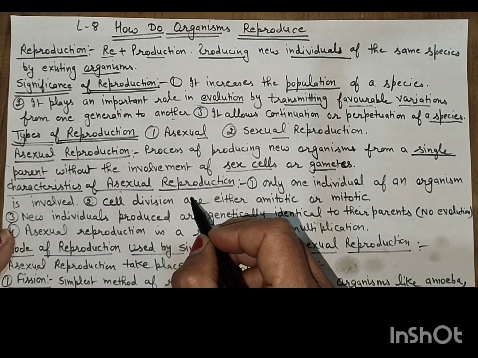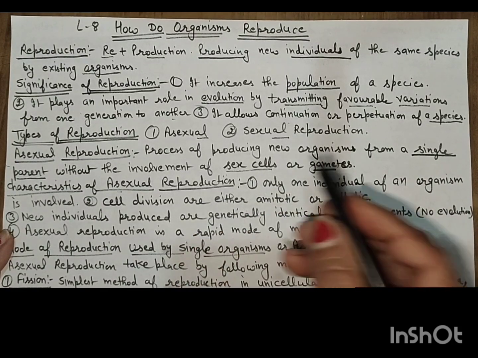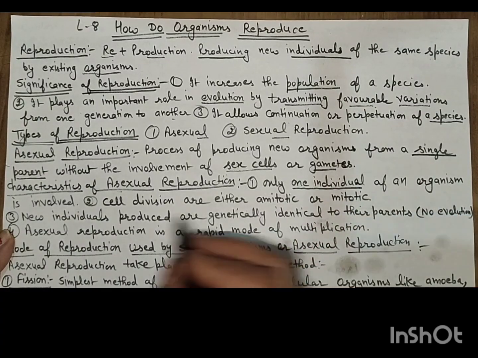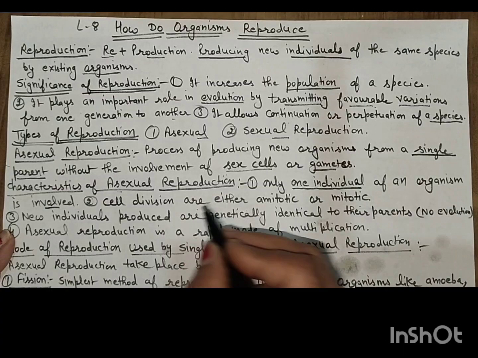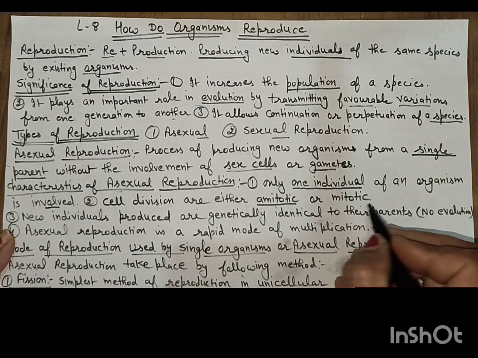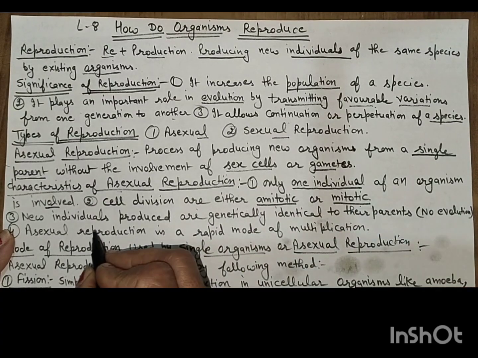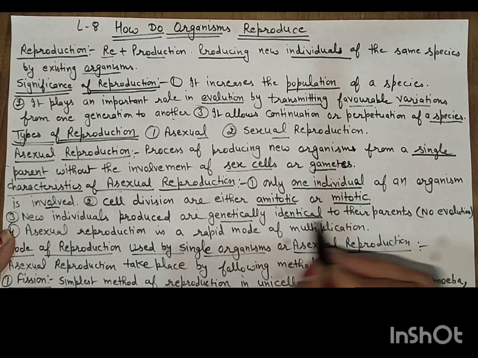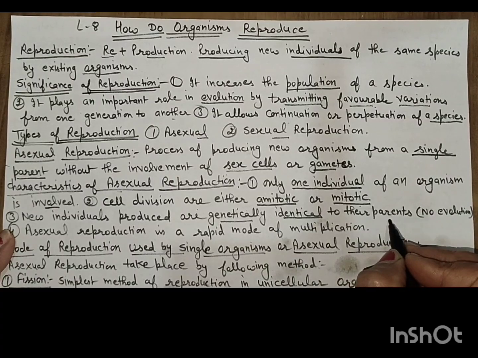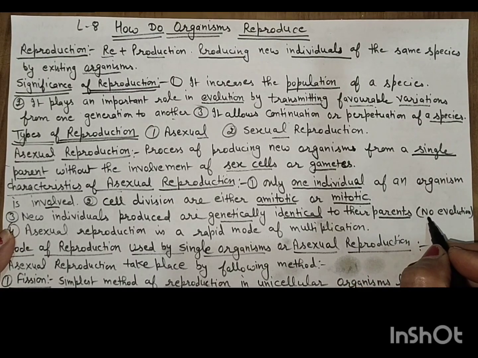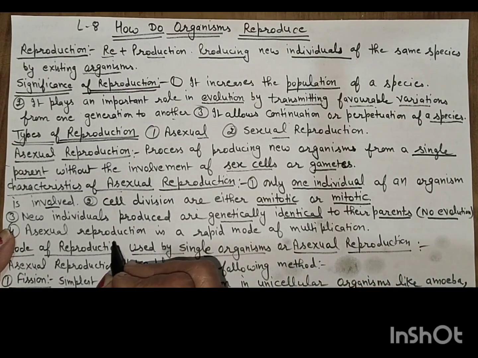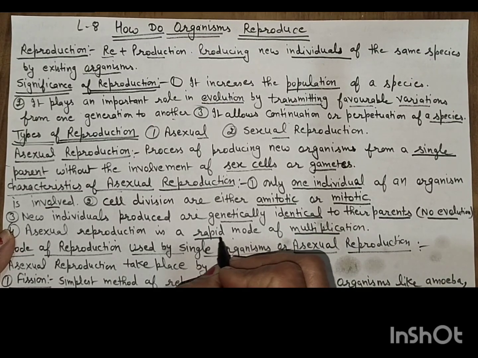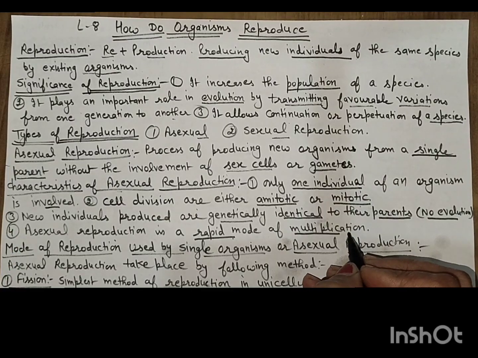Now, what are the characteristics of asexual reproduction? Only one individual of an organism is involved. Cell divisions are either amitotic or mitotic. New individuals produced are genetically identical to the parent. It means no evolution is possible. Asexual reproduction is a rapid mode of multiplication.